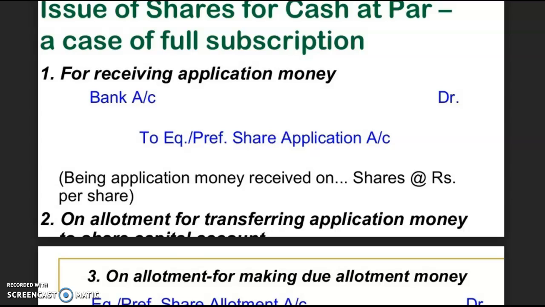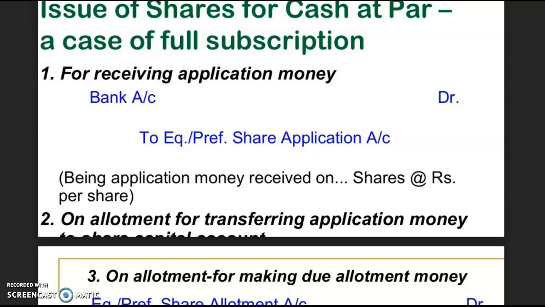See here in the narration you have to write, for application money received on number of shares, at the rate of rupees per share. Again, the rate per share of application money will be given to you, and this amount will secondly be transferred to the share capital account, and that entry will relate to the application money being transferred to the share capital account. The next stage is the allotment stage.